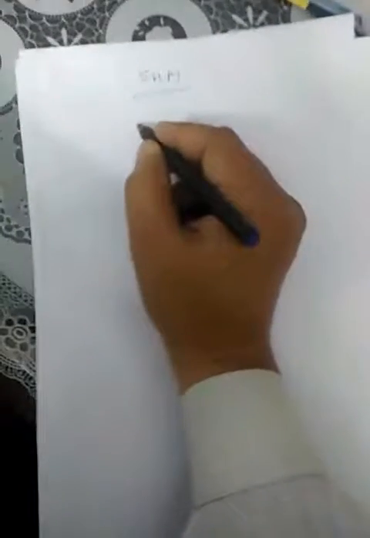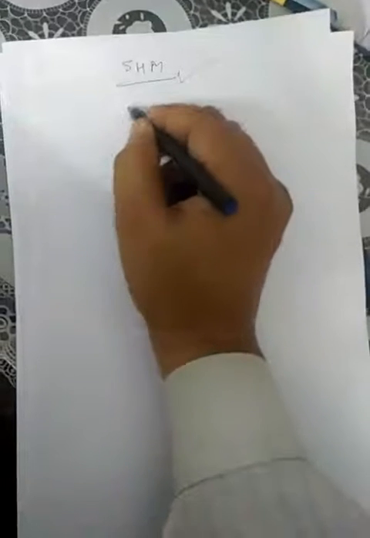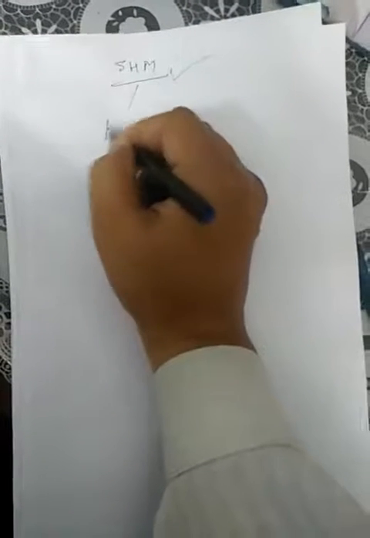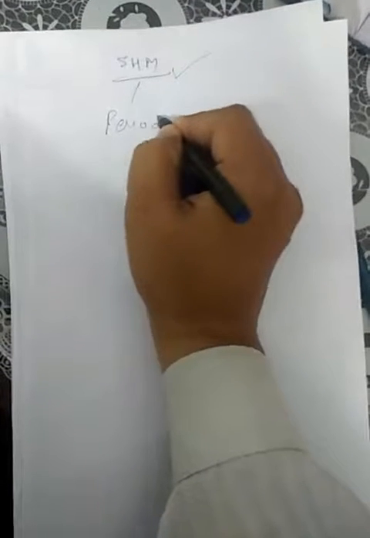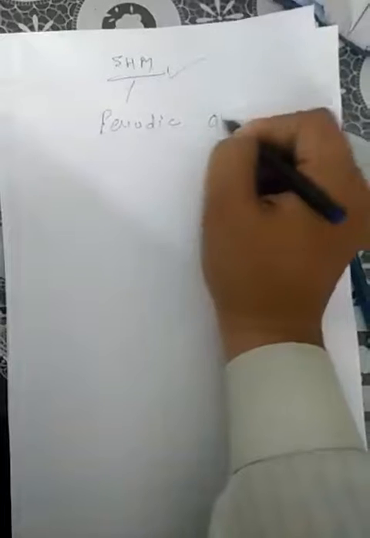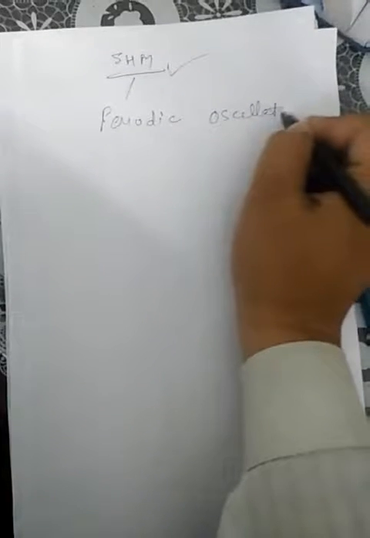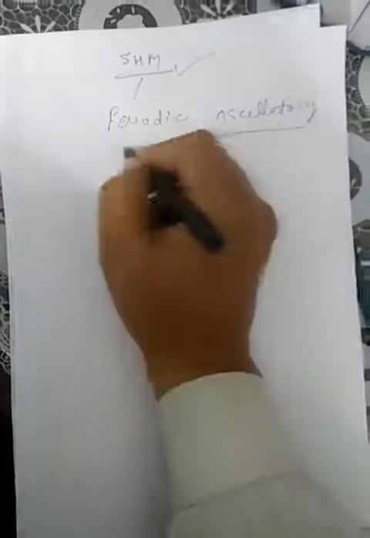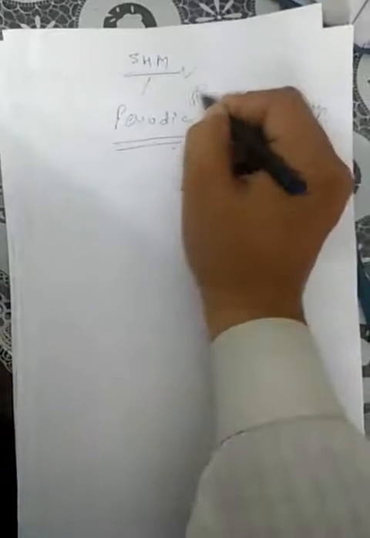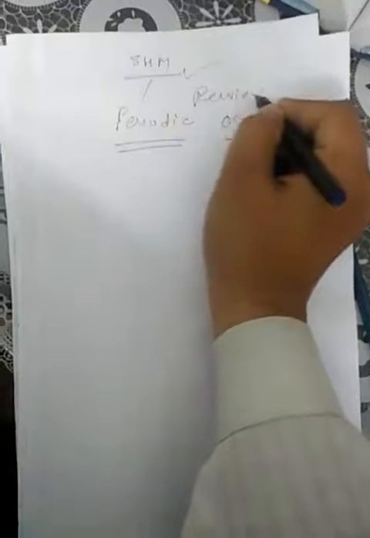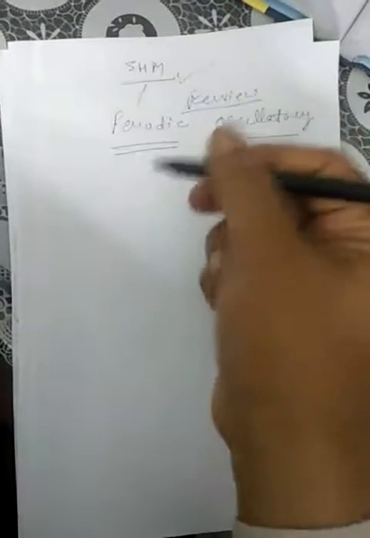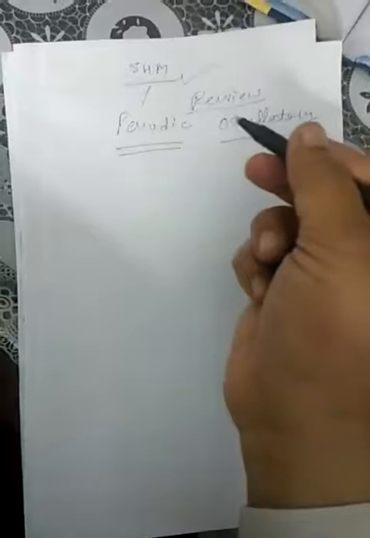Good morning. So today we are going to discuss a new topic, simple harmonic motion. Basically, there are two kinds of wave motion. One is called periodic motion, and the other is called oscillatory motion. So today we are going to discuss a brief review of SHM. What is SHM, simple harmonic motion, and how does SHM take place in different applications?